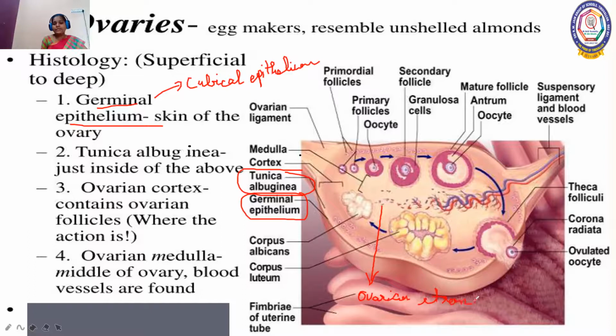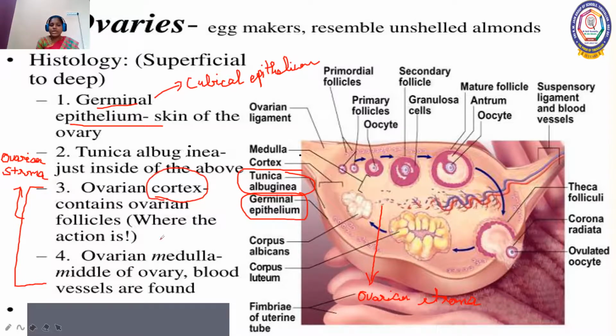The ovarian stroma consists of two parts: the outer dense part, which we call the cortex, and the inner less dense part, which is called the medulla.